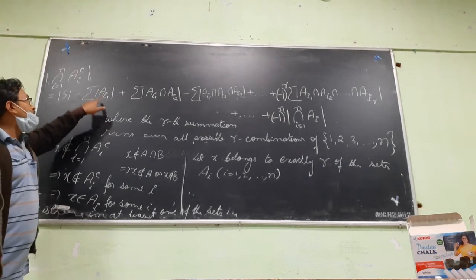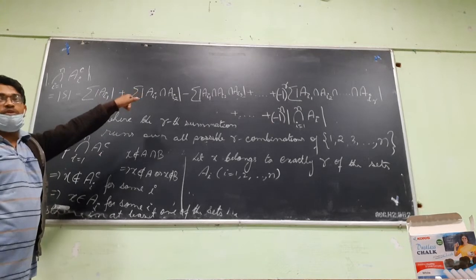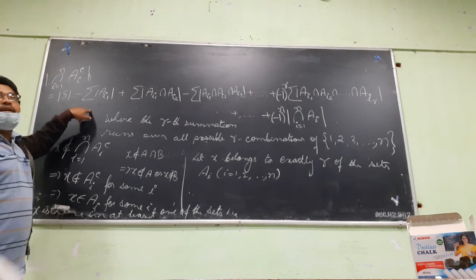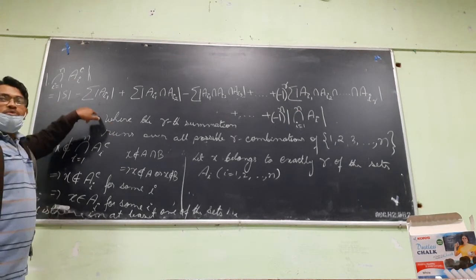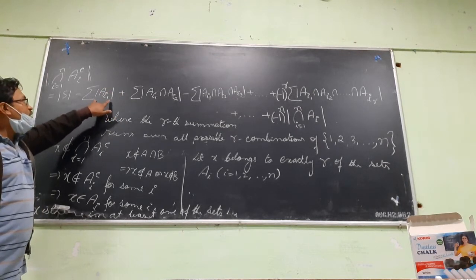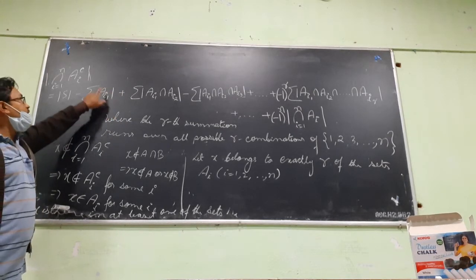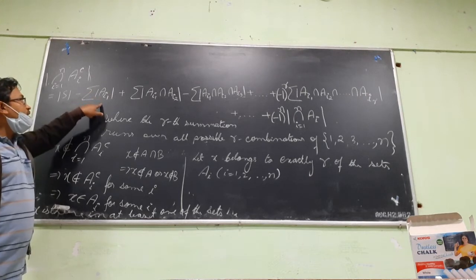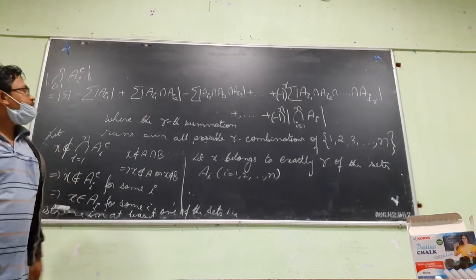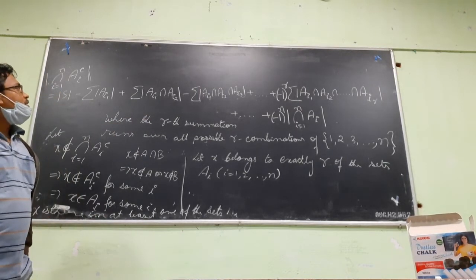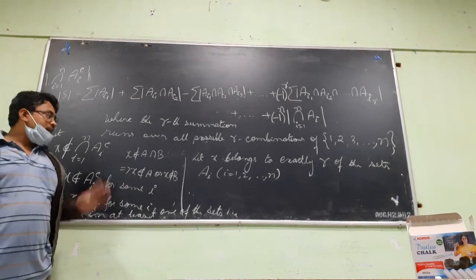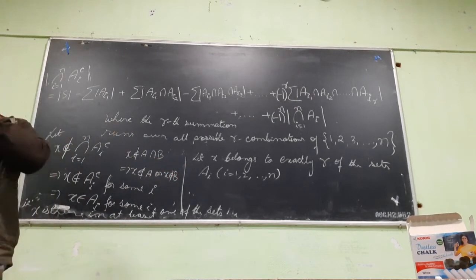This summation contains the sum of the number of elements of all the individual sets. So if x is there in A1, once it will be counted. x is again there in say A5, so it is counted. x is there in say A30, again it will be counted. So exactly R of these sets contain x. So in this sum, x is counted exactly R times. x is there in exactly R of these sets.